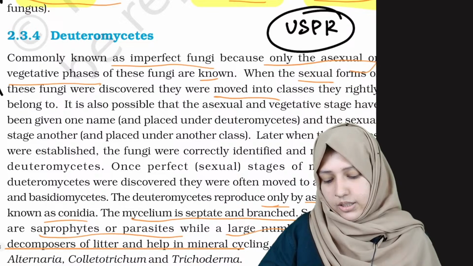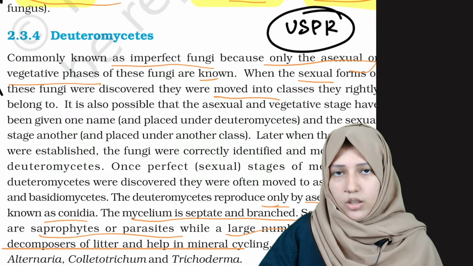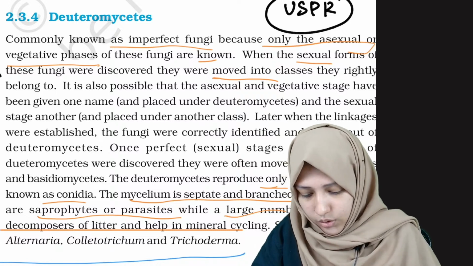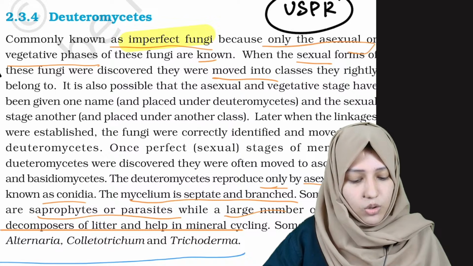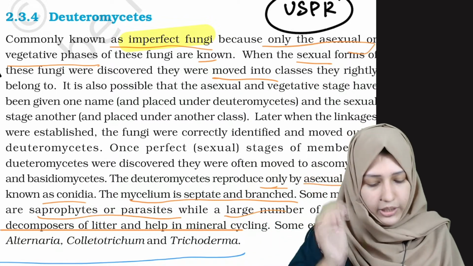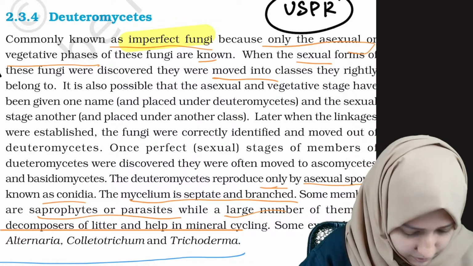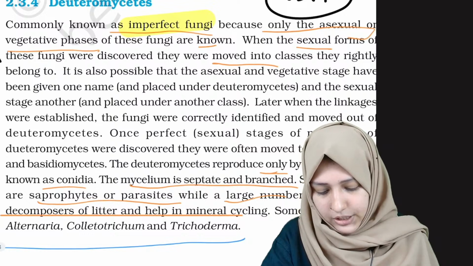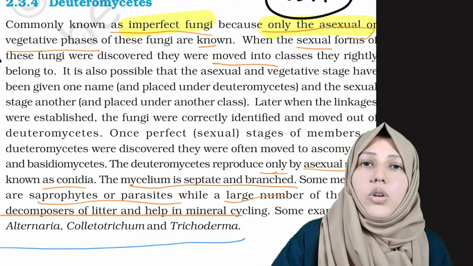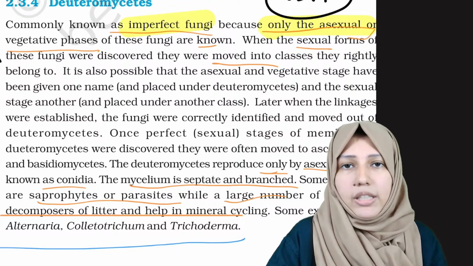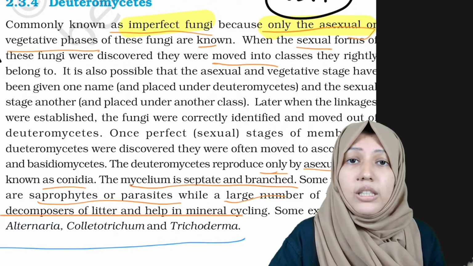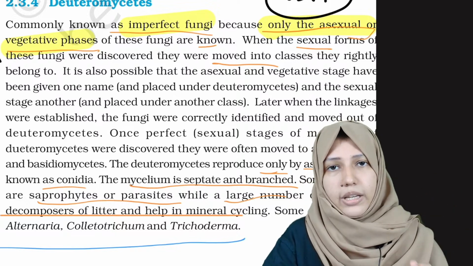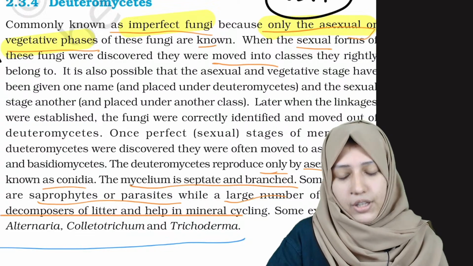Deuteromycetes is the last group of fungi. It is also known as imperfect fungi. Why is it known as imperfect? It doesn't have a sexual phase. So it is known as imperfect fungi. Only the asexual or vegetative phase of the fungi is known.